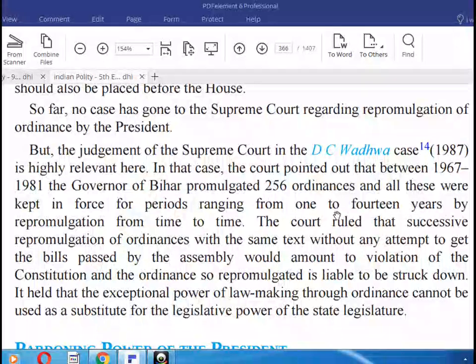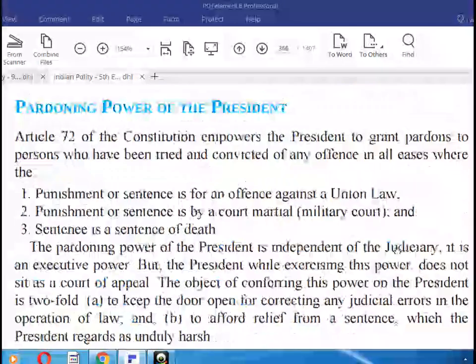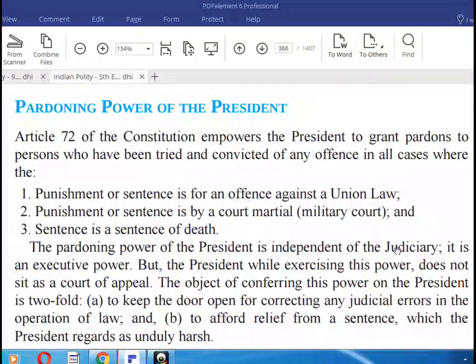By re-promulgation from time to time, the court ruled, the successive re-promulgation of ordinances with the same text, without any attempt to get the bills passed by the assembly, would amount to violation of the Constitution. Now, the pardoning power of the president.